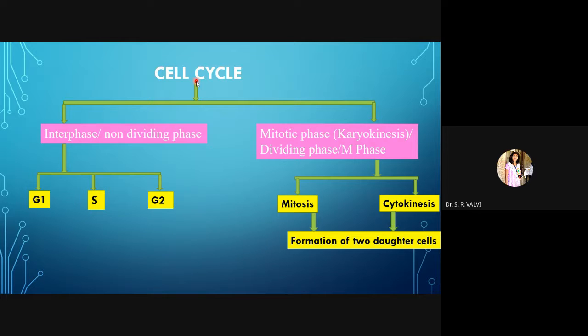See here, this single cycle takes place in 24 hours. Within that 24 hours the major phase which takes most of the time is interphase, which has to prepare for the mitotic phase. So interphase is the longest phase in a cell cycle. I am going to explain G1, G2, as well as the mitotic phase and cytokinesis in my coming lectures.